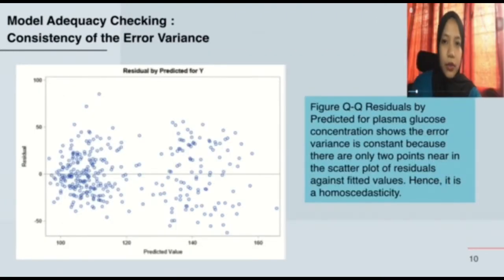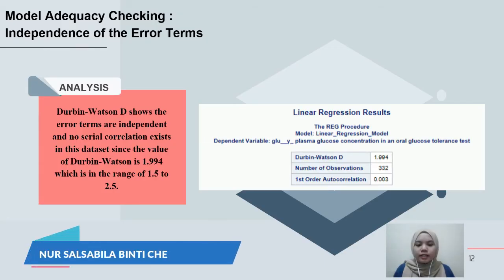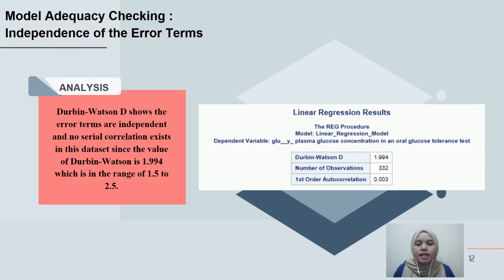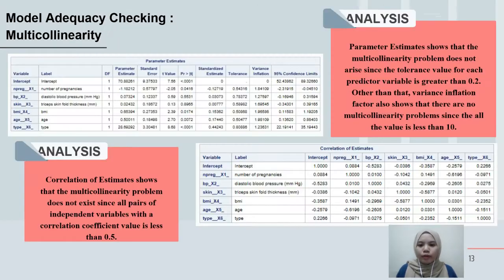For checking the constancy of the error variance, we use the residual by predicted plot for plasma glucose concentration, which shows that the error variance is constant because there are only 2 points near in the scatter plot of residuals against fitted value, hence it is homoscedasticity. Durbin-Watson shows that the error terms are independent and no serial correlation exists in this dataset, since the value of Durbin-Watson is 1.994, which is in the range of 1.5 to 2.5.